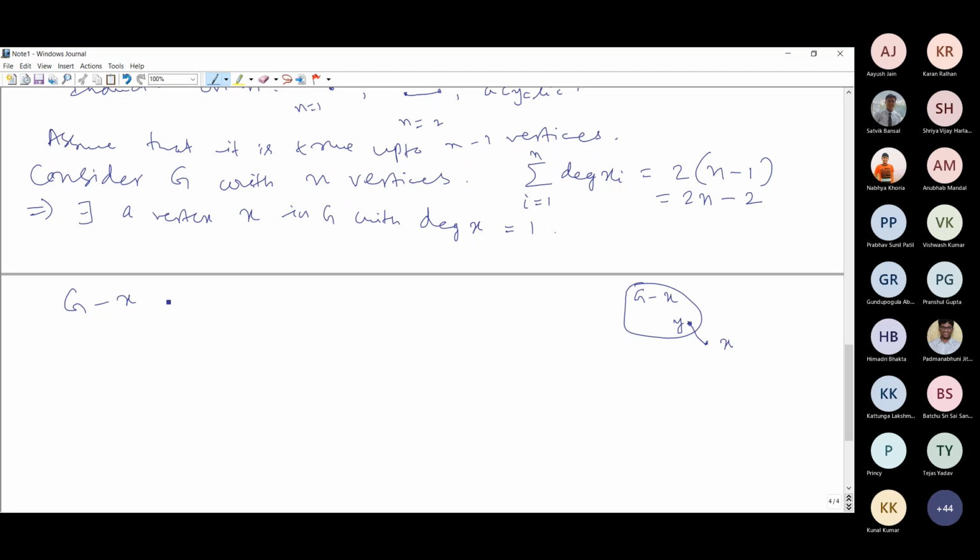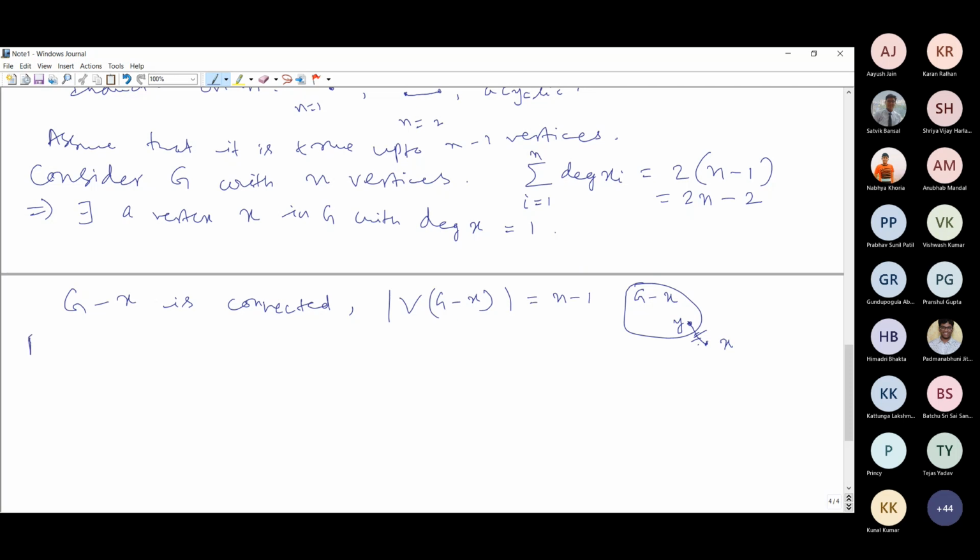Is G minus x still connected? Do you agree with this? It is still a connected graph because x was a degree 1 vertex, and removal of this vertex x means removal of this edge also. So G minus x will still be a connected graph. Yes, it is still connected. The number of vertices in G minus x is n minus 1, and we use our induction assumption.